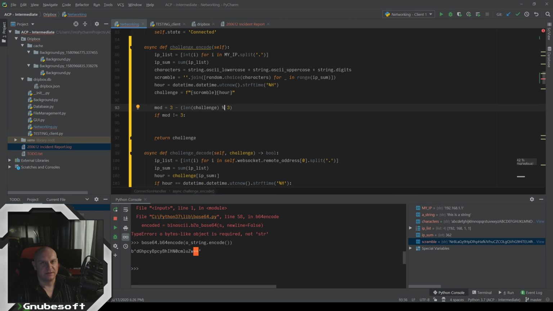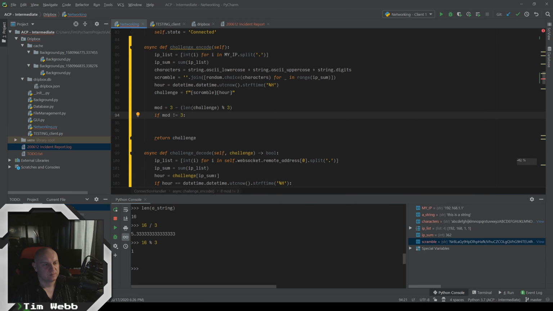And modulo is when you divide something and you get the remainder. It's the remainder of dividing this number by 3. Like length of a string is 16, and 16 divided by 3 equals 5.33. But if we do a modulo here, it gives us our remainder of 1. So we're saying, what's the remainder minus that remainder from 3? That is how much we need to pad this thing by.